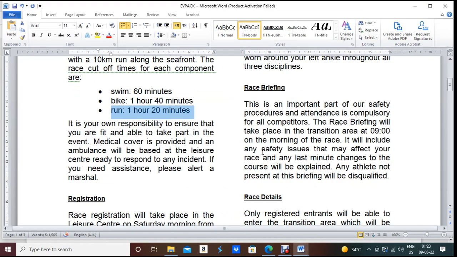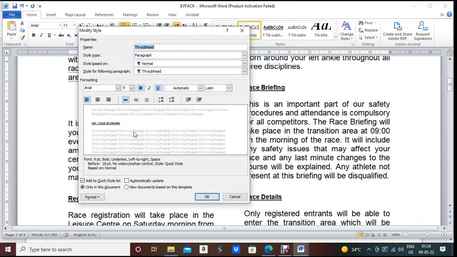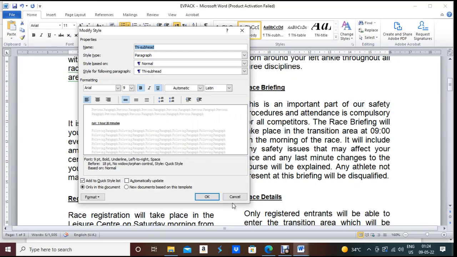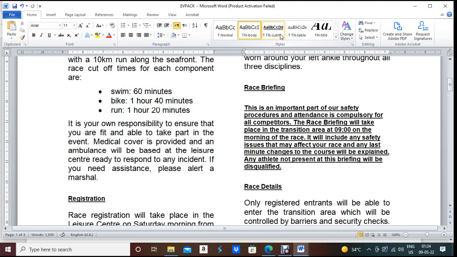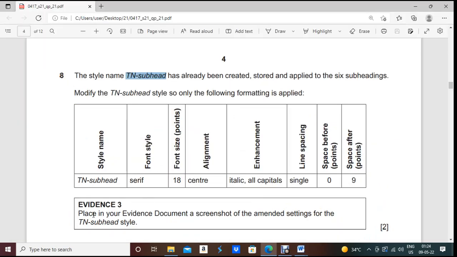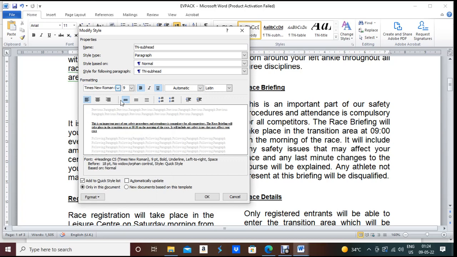So TN subhead. Now let me find TN subhead. This one. Right click, modify. And here what you have to do, TN subhead, before that you just click outside, then right click, modify. According to the question paper, TN subhead serif font, that means Times New Roman.